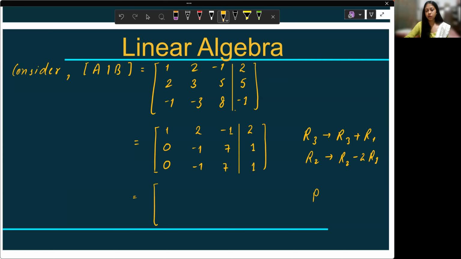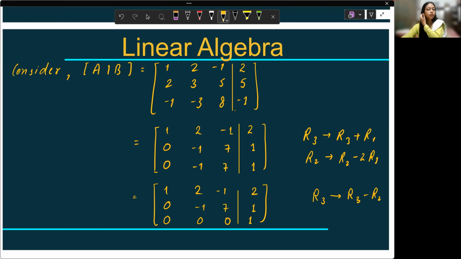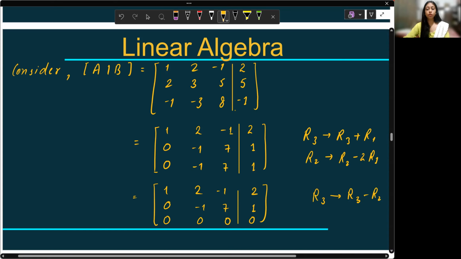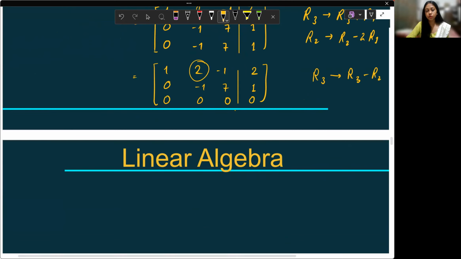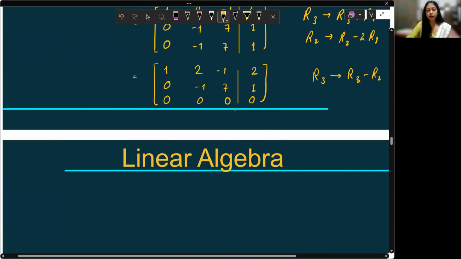We can clearly see that on applying R3 minus R2, the last row becomes 0. This is 1, 2, -1, 2, then 0, -1, 7, 1, and the last row 0. We want to find a row reduced form here. So let us make this also 0, right?